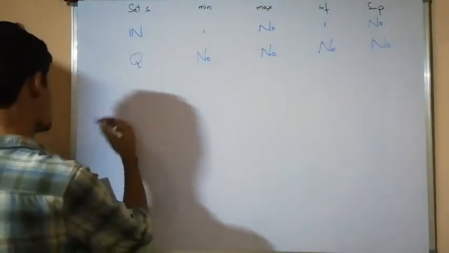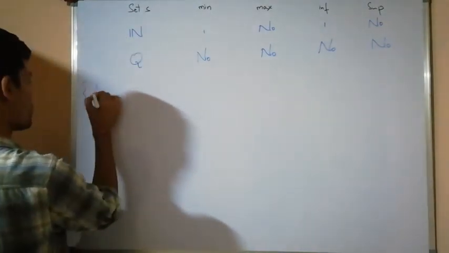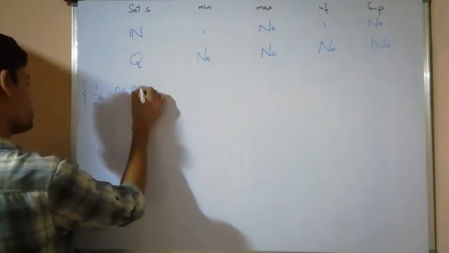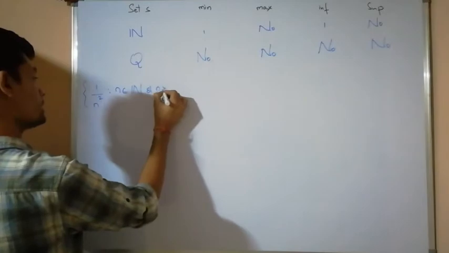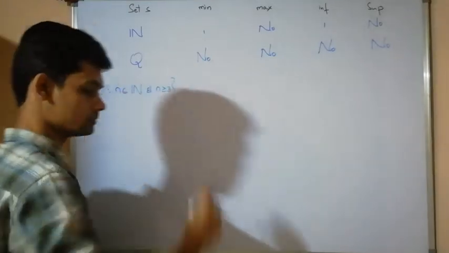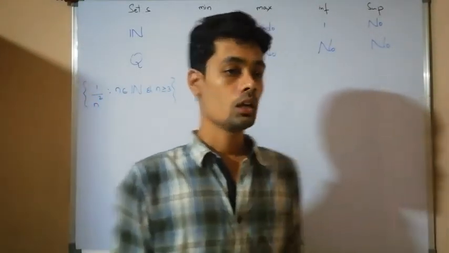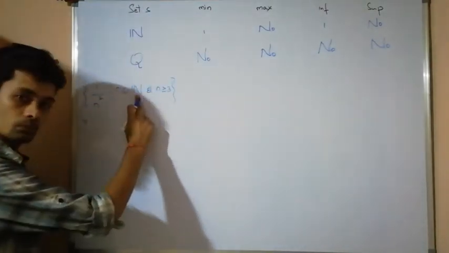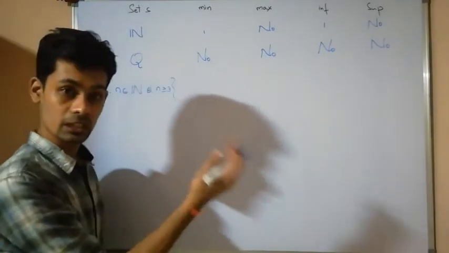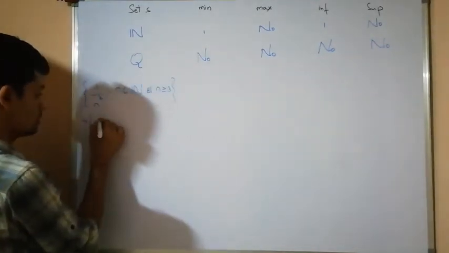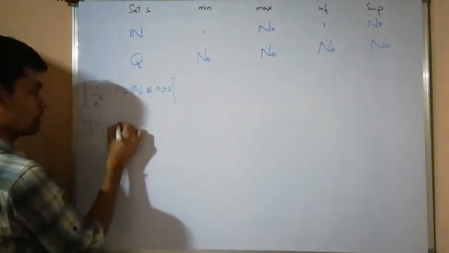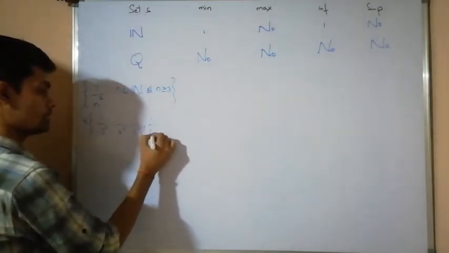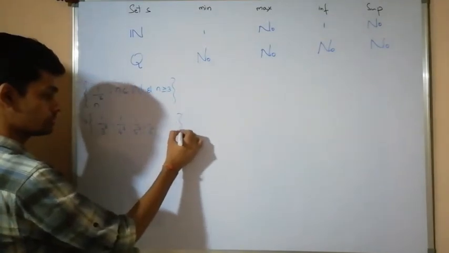Let us discuss the set 1 by n square such that n belongs to the set of all natural numbers and n is greater than or equal to 3. This set starts from n equals 3, meaning 1 by 3 square, 1 by 4 square, 1 by 5 square, 1 by 6 square, and so on.